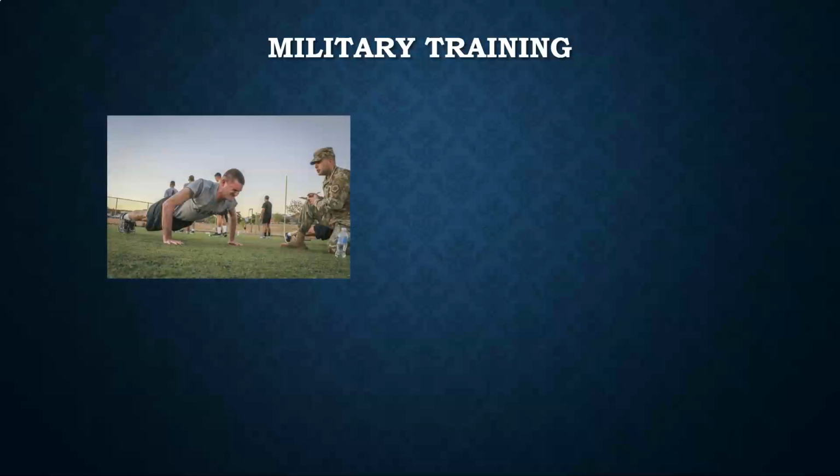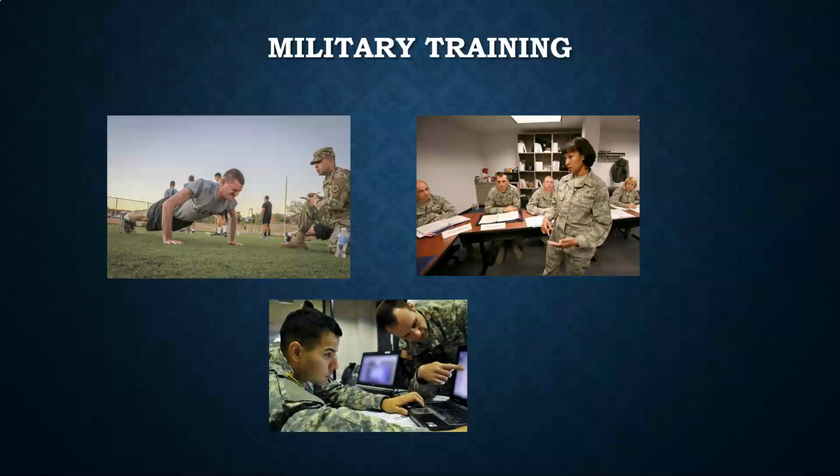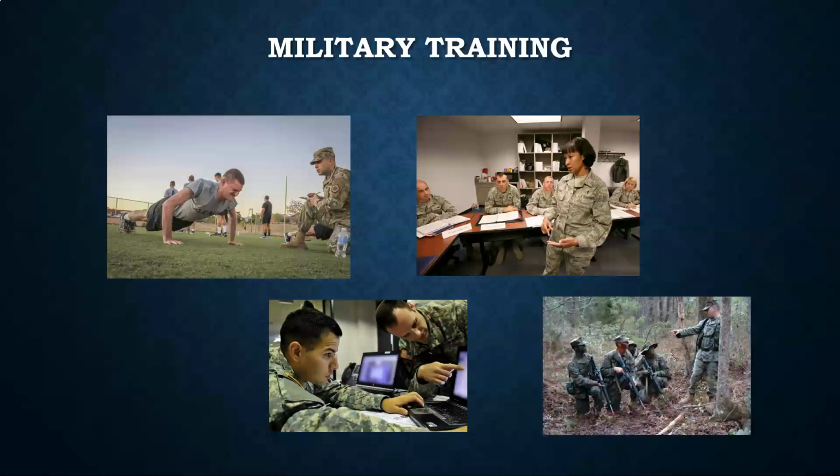Sometimes it looks like this, so you have to do exercise and you have to get in physical shape to fight. Sometimes it looks like this, where you go to a class and you study theories and strategies. Sometimes military training is learning to use technology and computers and radar and things like that. Sometimes military training is going out into the field and having some practice exercises or practice battles or things like that. So all of these things can be military training. It's any kind of education or practice that you got for serving in the military.